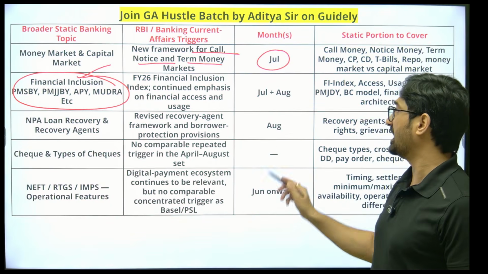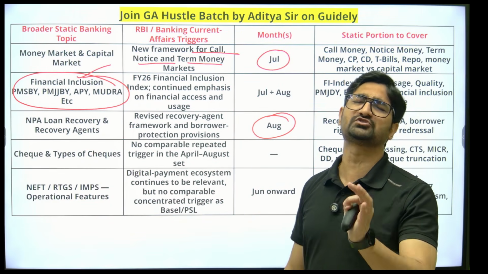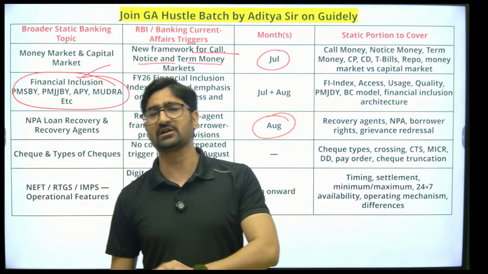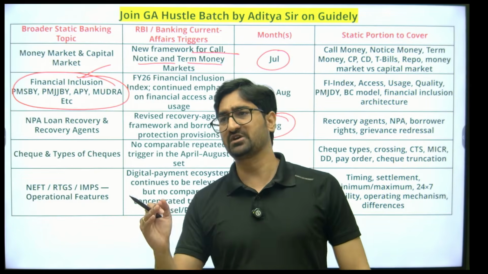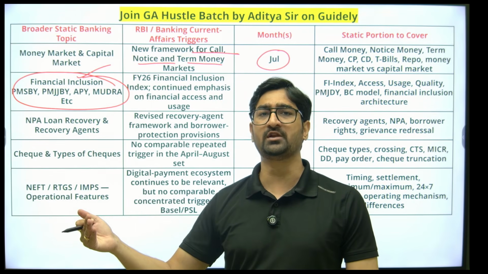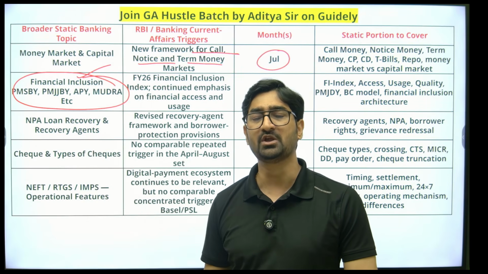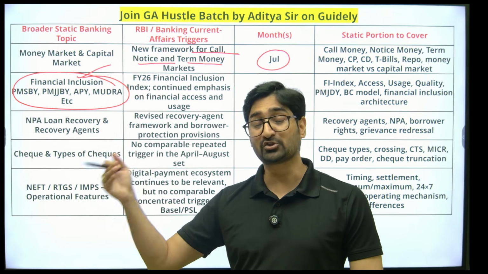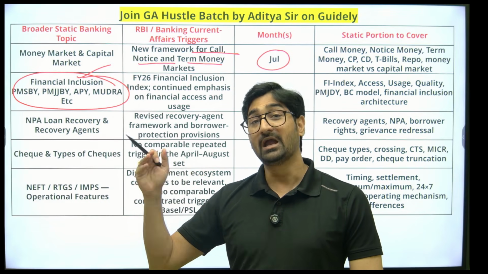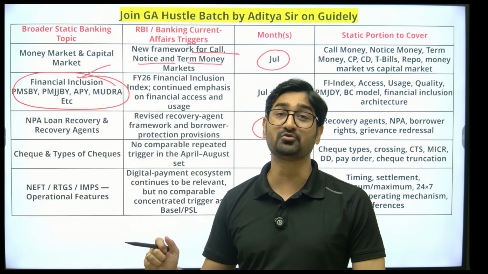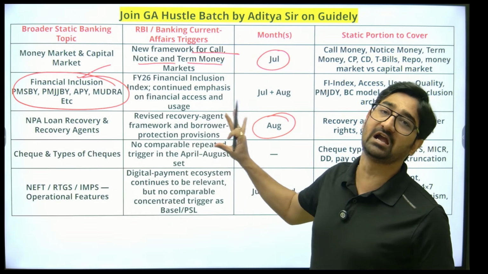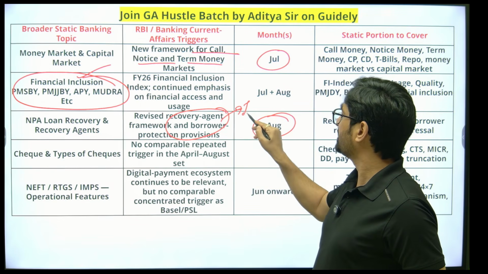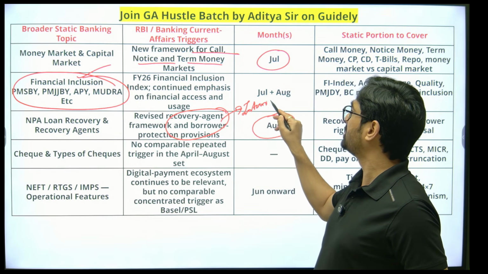Then NPA recovery. RBI issued a very, very important circular regarding the loan recovery by the bank officers along with the agents. That with customers we are able to interact only in between morning 8 a.m. to evening 7 p.m. We need to carry a proper authorization letter while recovery of the loan, and one day before, we need to inform the customer. So there is a very detailed guideline RBI issued. This particular guideline will be more important for interview. ये ज़्यादा important रहेगी interview के लिए.